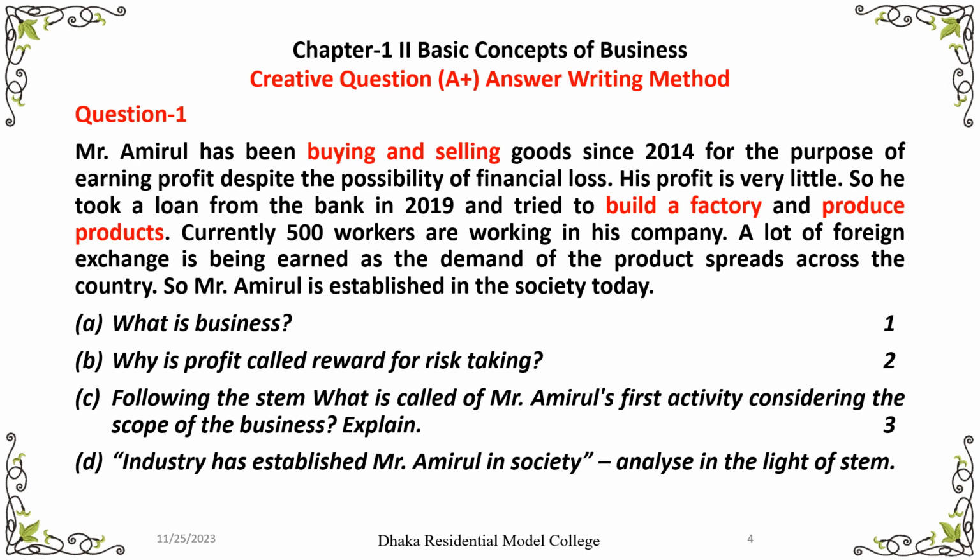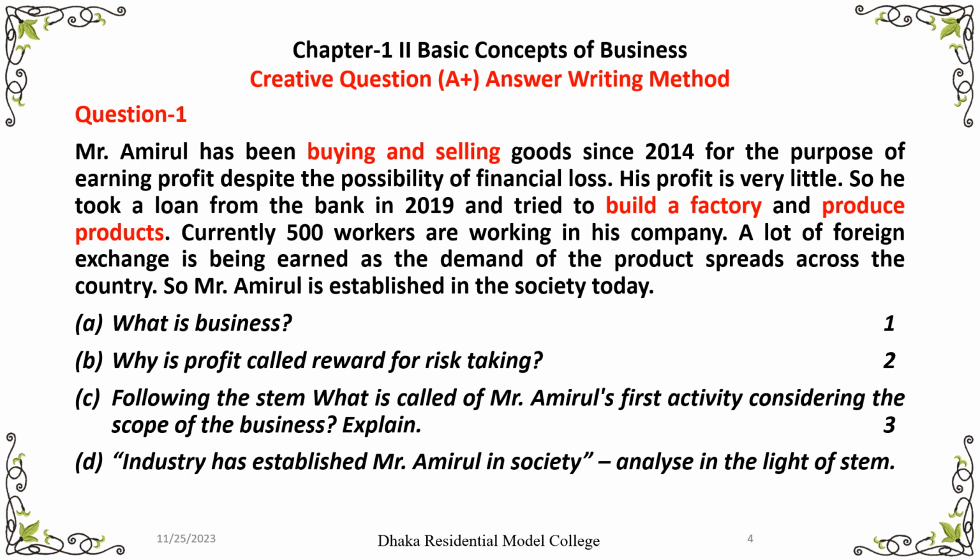Then in the second para, as the C number question is an application based question, so there are three parts. In the first para you will write Mr. Amirul's first activity is commerce or trade considering the scope of business. Okay, why have you written trade or commerce? You will explain this in the second para, that means comprehension. You will give the definition of commerce or trade in the second para. Then whatever you have written in the second para, you will match with the information which has been given in the stem in the third para, which is called application.